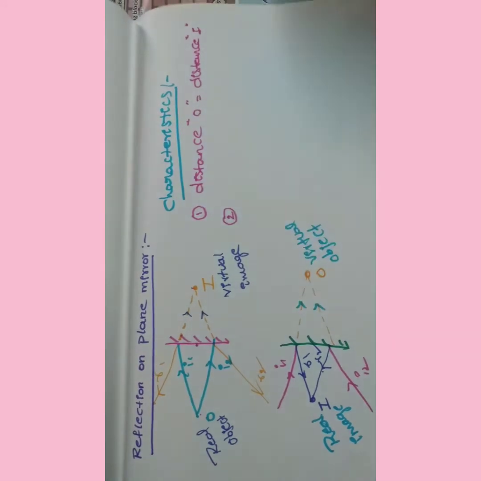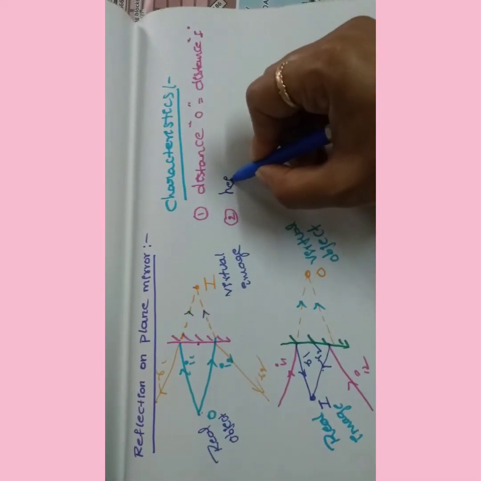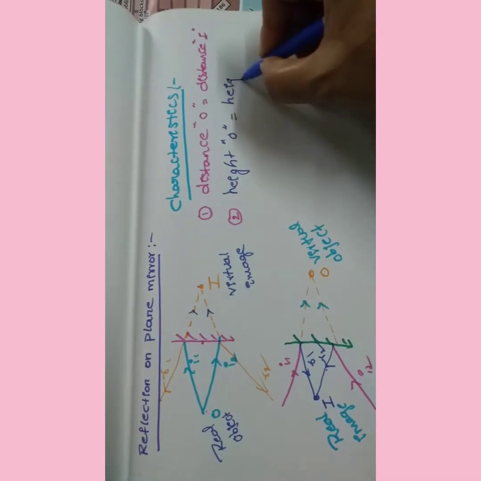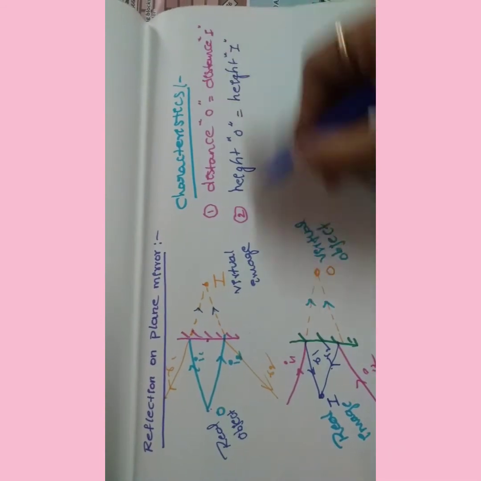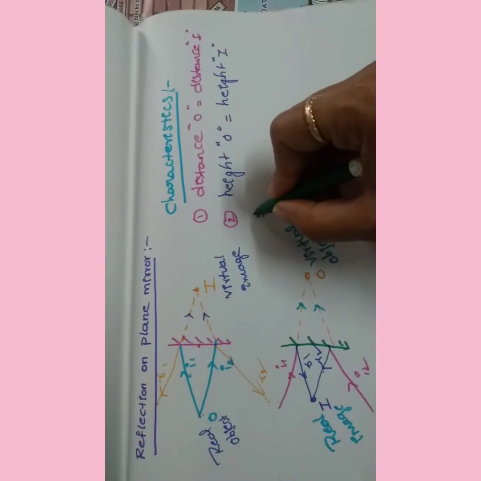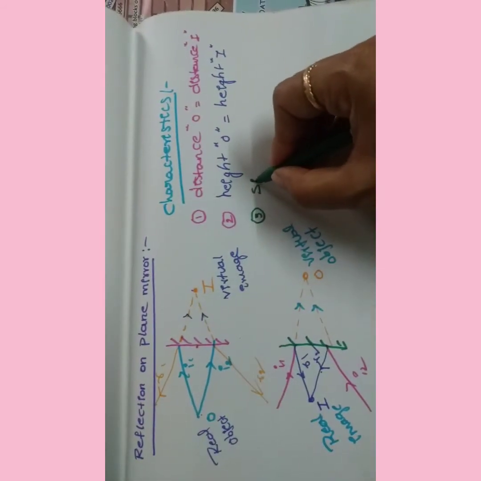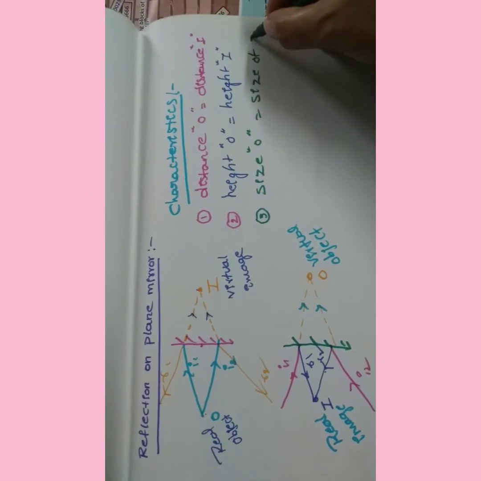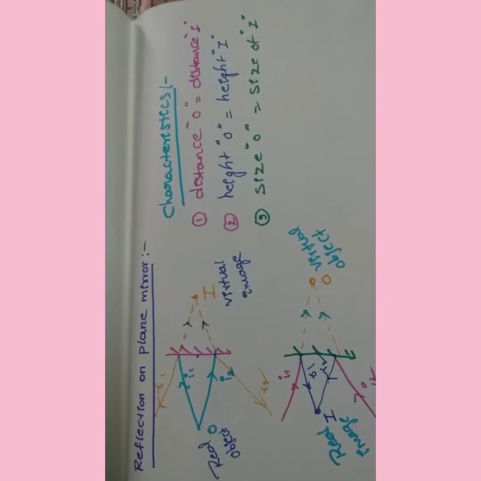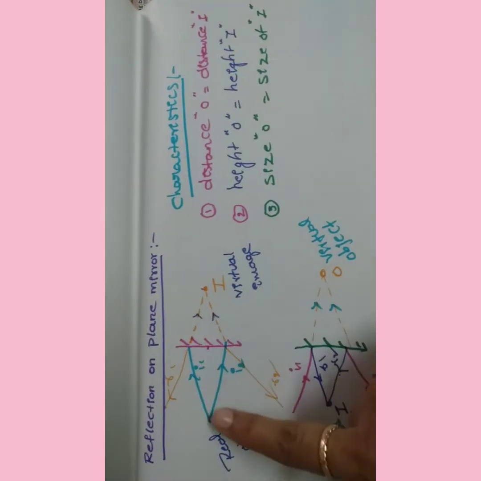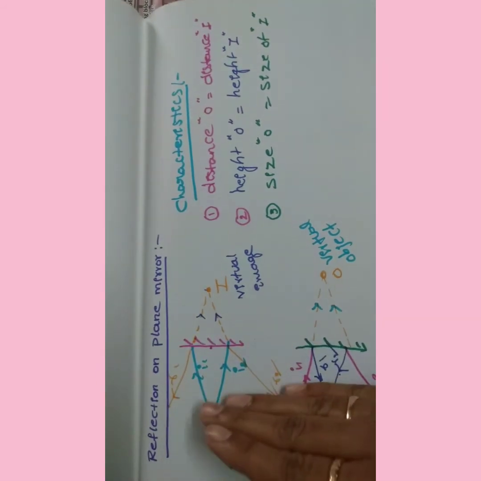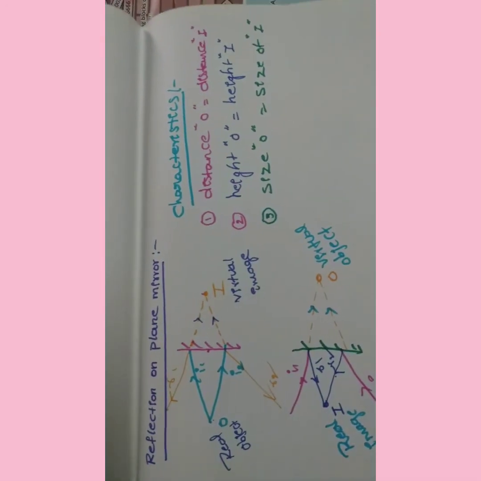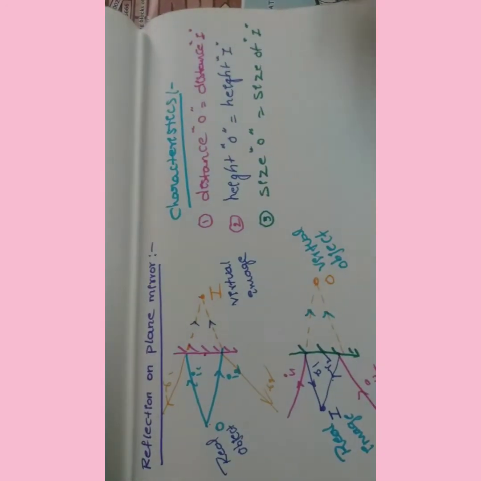And the second characteristic: height of the object equals height of the image. And the third one: size of an object equals size of an image. It means that at whatever distance you keep an object in front of the plane mirror, at the same distance we get an image. And whatever height you take, the same height of the image is formed. And size of the object is also equal to size of the image.